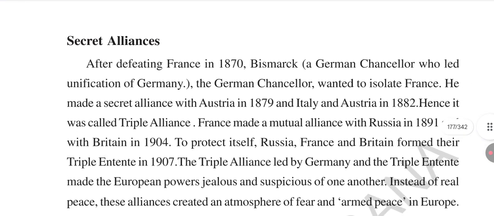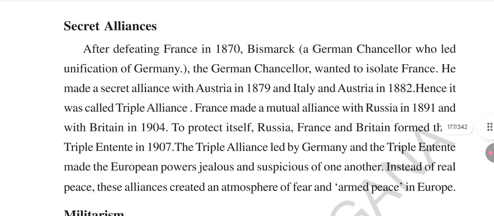Next, secret alliance. The third reason is secret alliance. In 1870, after France was defeated by Germany, Bismarck, the German chancellor, led the unification of Germany. Germany was united in 1870. By which person? Bismarck. Who is Bismarck? Bismarck is the German chancellor. The German chancellor Bismarck wanted to isolate France.